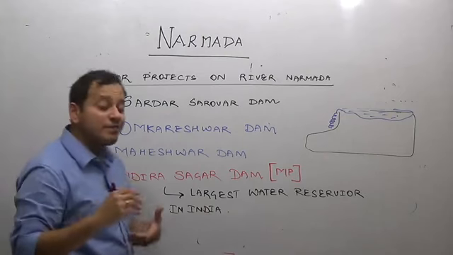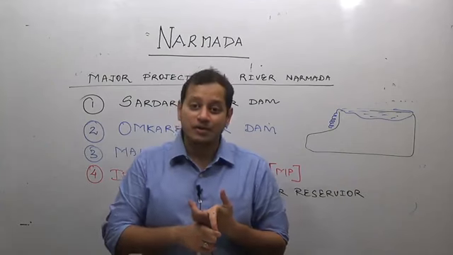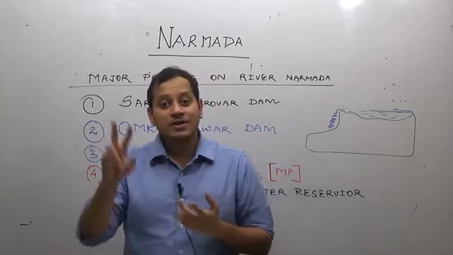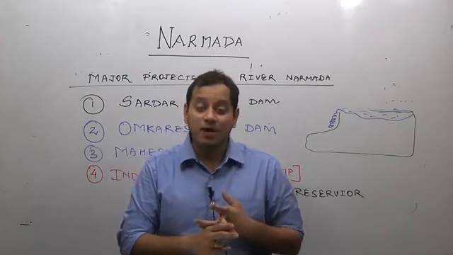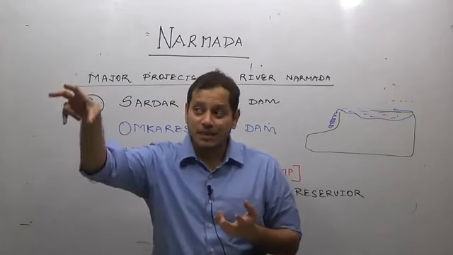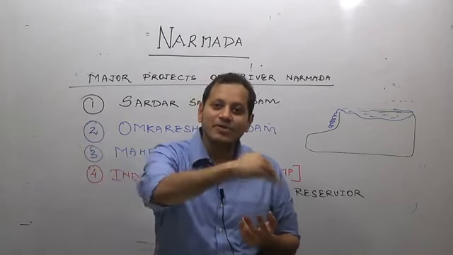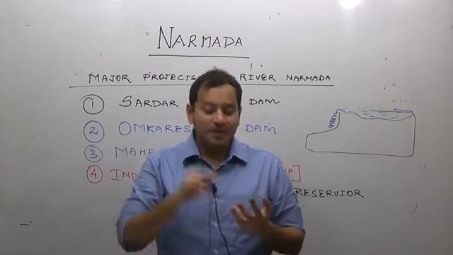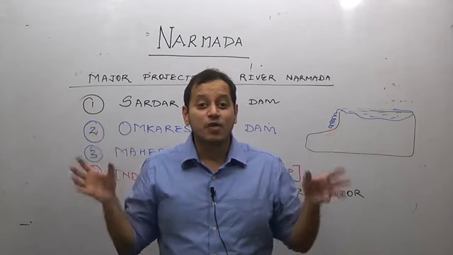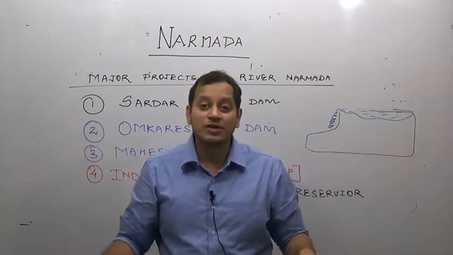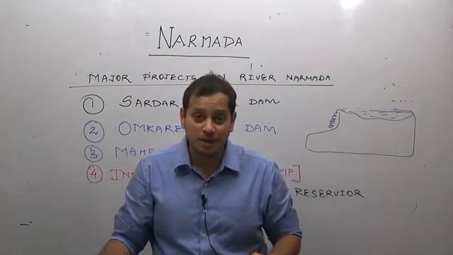Let us revise. Repeat with me. It originates in the Amarkantak Plateau region, very near to the origin of river Son. So the Amarkantak Plateau region has the origin of two river systems. Second, it forms a boundary between Madhya Pradesh and Maharashtra, then between Maharashtra and Gujarat before draining into the Gulf of Khambhat. Third, river Narmada has the largest waterfall in India, that is the Dhuandhar Falls, which is located on river Narmada in the Jabalpur district of Madhya Pradesh.